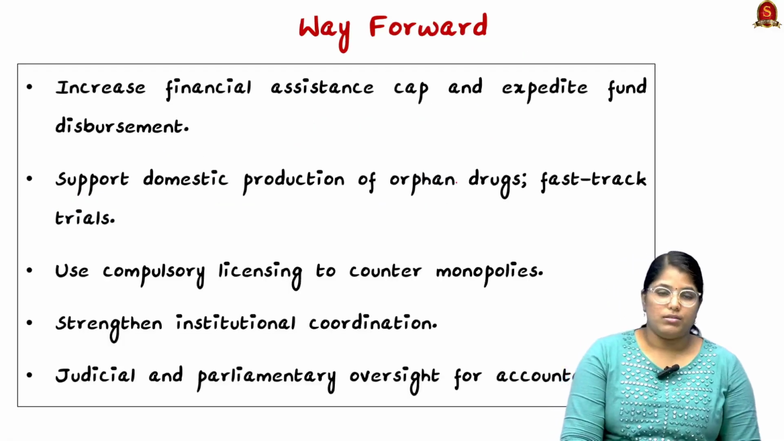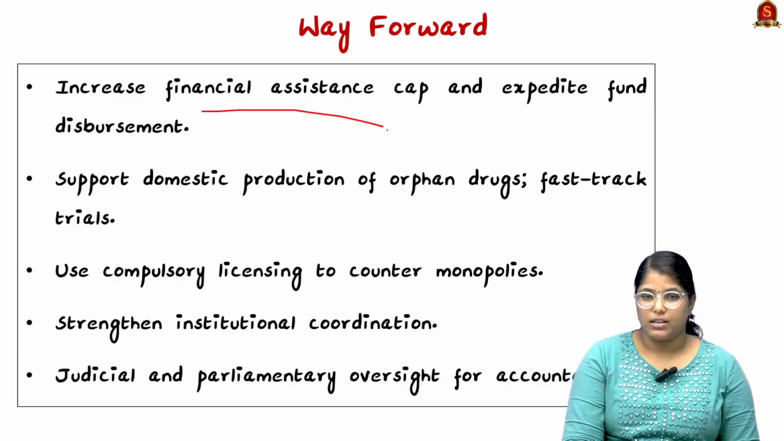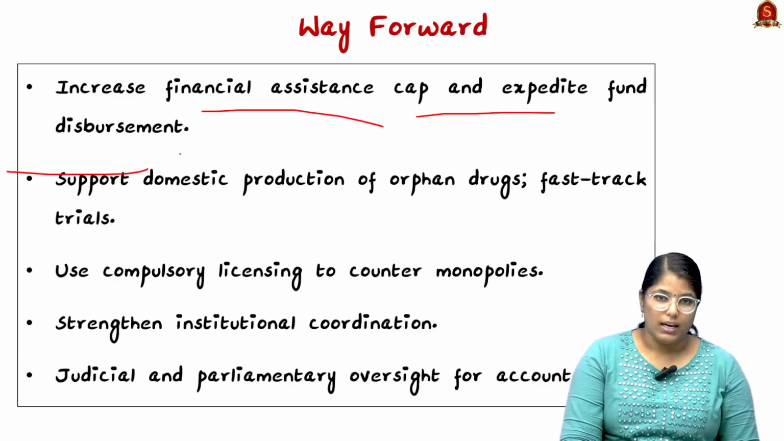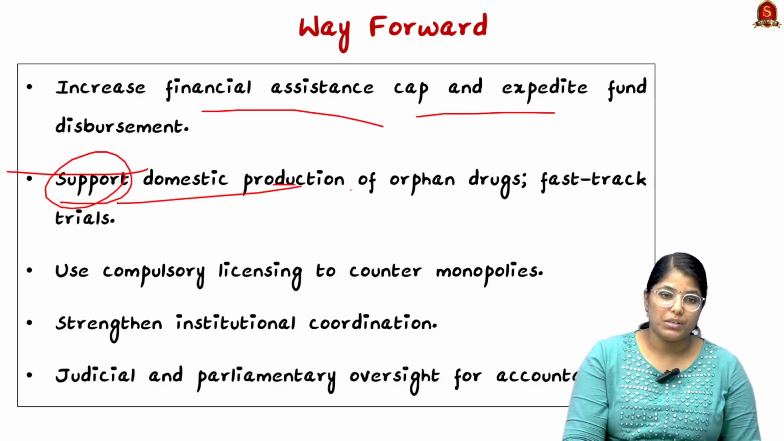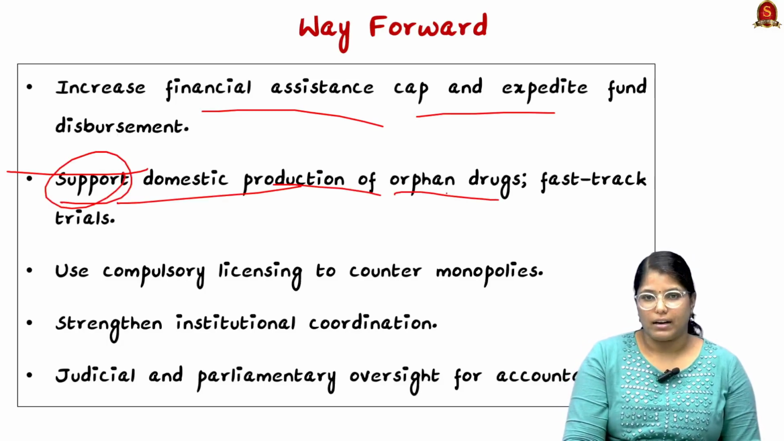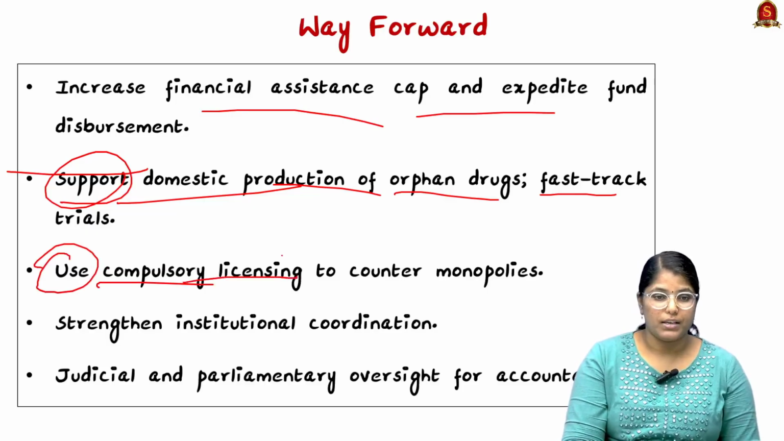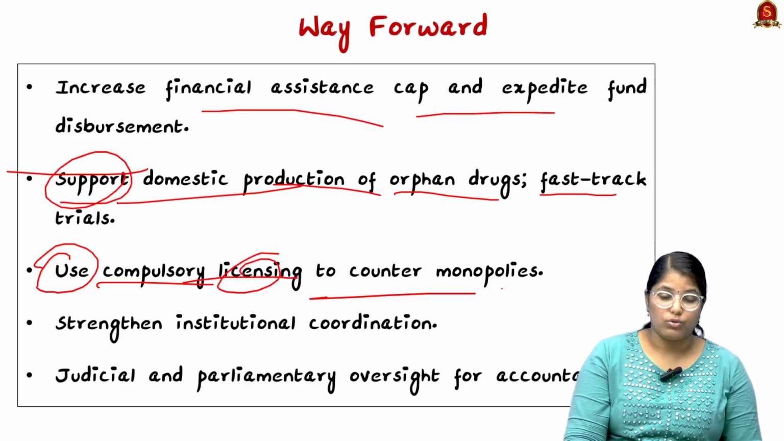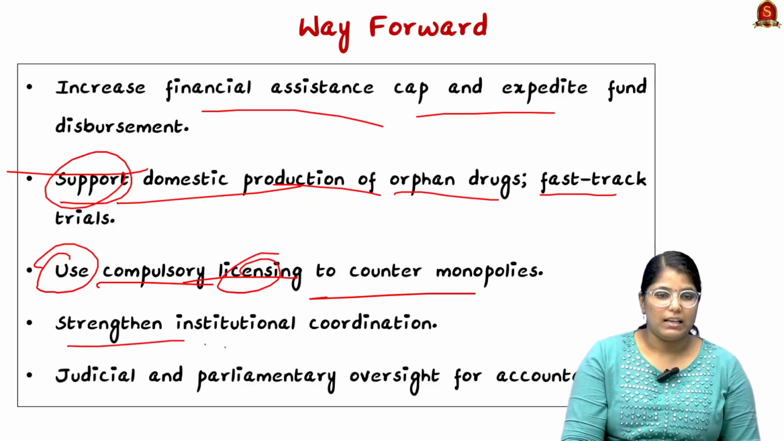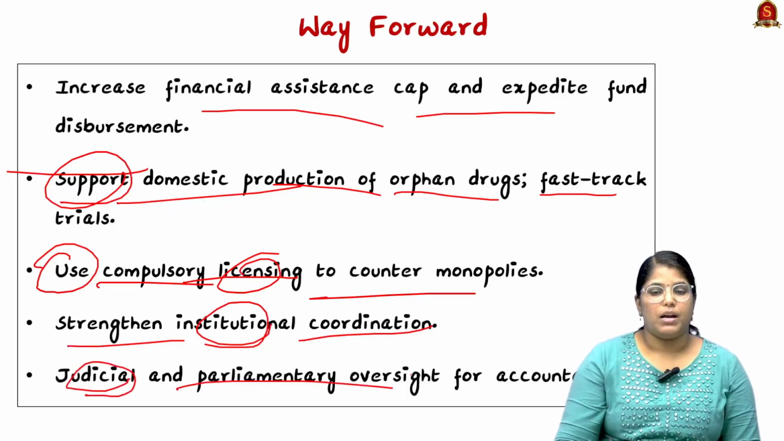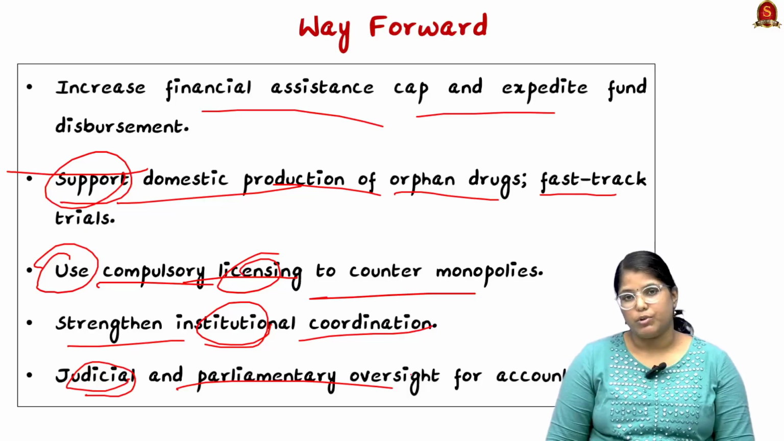Now moving on, what is the way ahead? So we have to increase the financial assistance cap, and we have to expedite fund disbursement without any delay. Secondly, we have to support domestic production of orphan drugs, and we have to foster trials even for that. And thirdly, we have to use compulsory licensing to counter monopolies, and we have to strengthen institutional coordination. And finally, we have to bring in judicial and parliamentary oversight for accountability in this particular area.